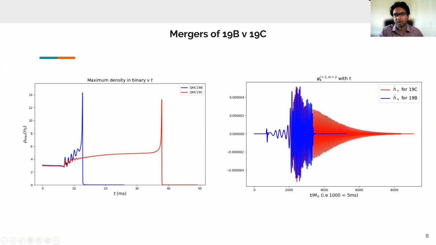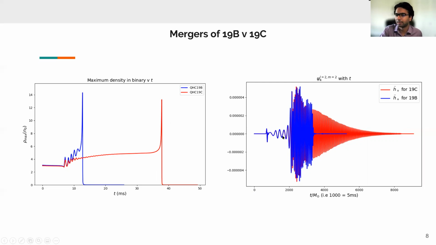But post-merger, when densities are starting to increase and the crossover region is starting to be reached, that's when we start seeing deviations in the two simulations. 19B collapses immediately to the black hole, whereas 19C stays in the neutron star state for a very extended period and then collapses to a black hole.